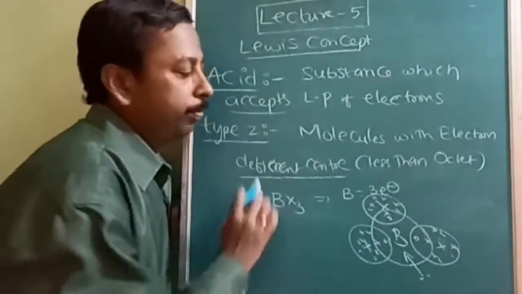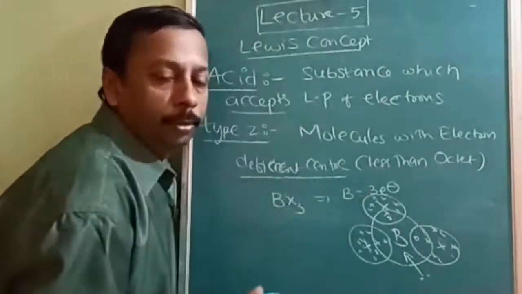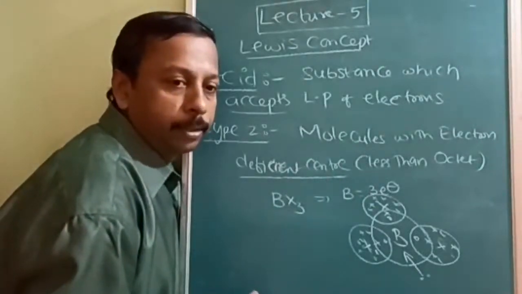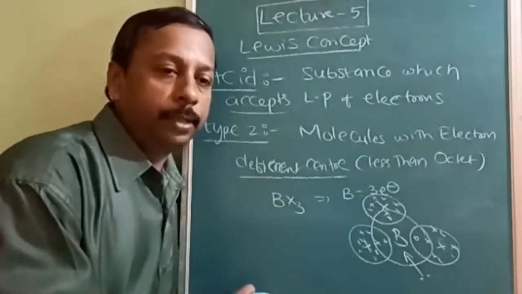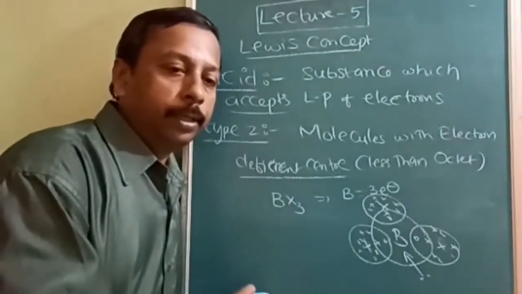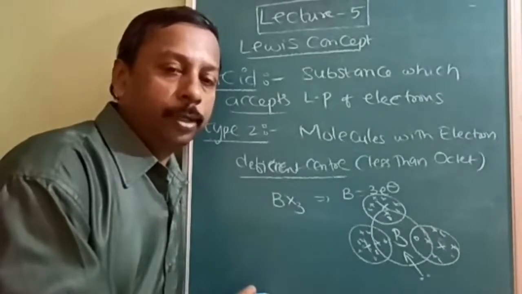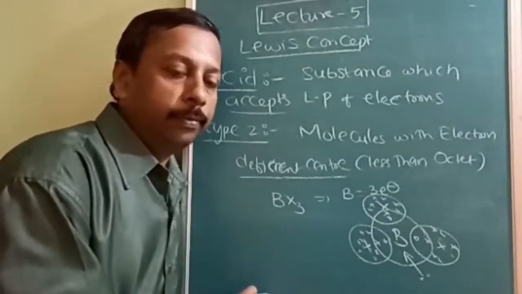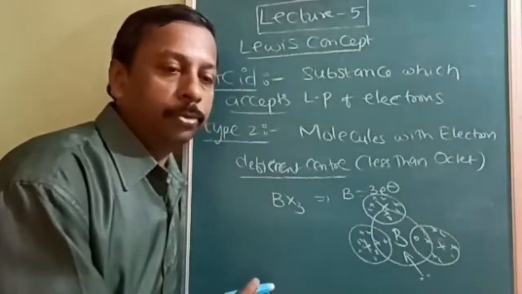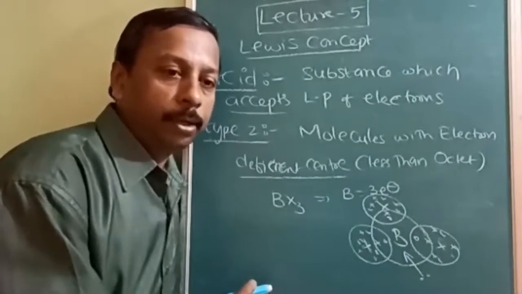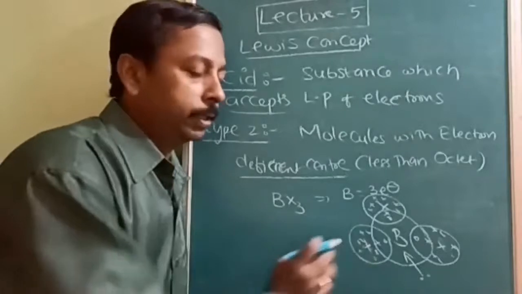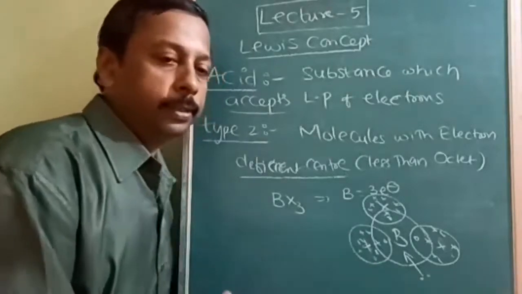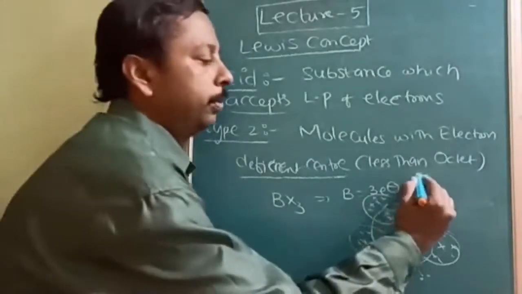So basically it is a neutral molecule. In the previous first type, it was attracting because of the charge. But here, the attraction is due to deficiency. Any element wants to stabilize by getting the octet configuration. To get the octet configuration, it will accept. Okay, so this is one example, and there are some more examples also.